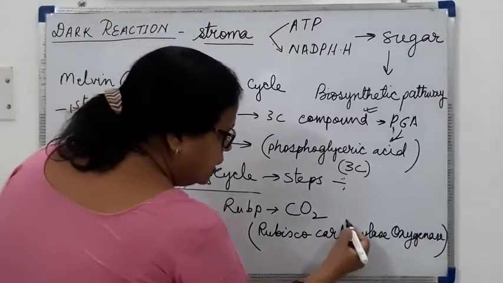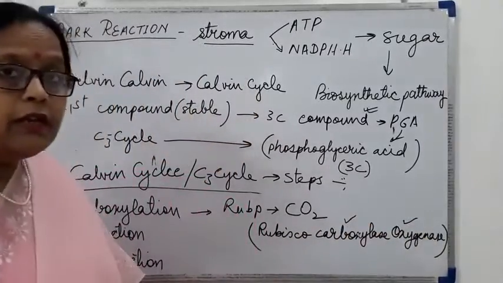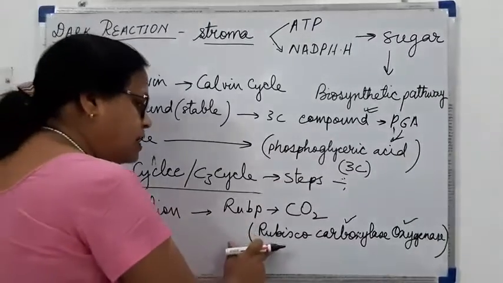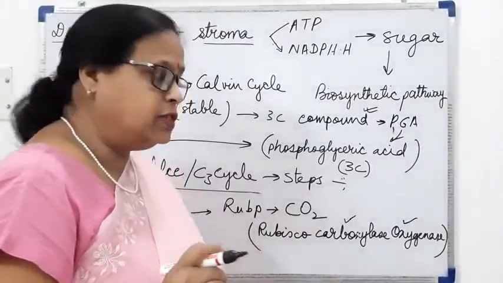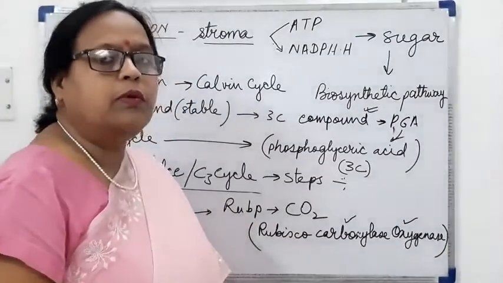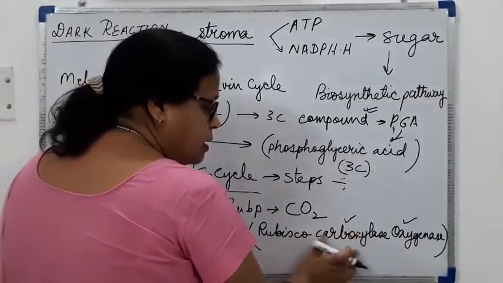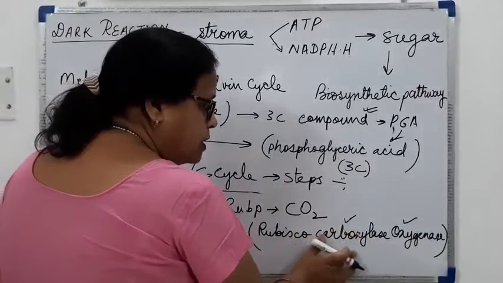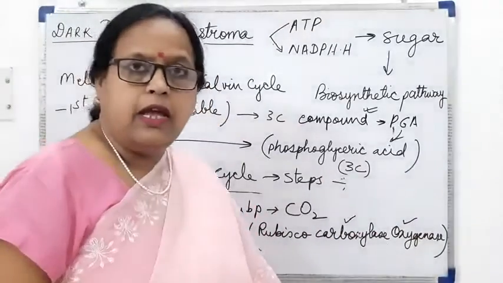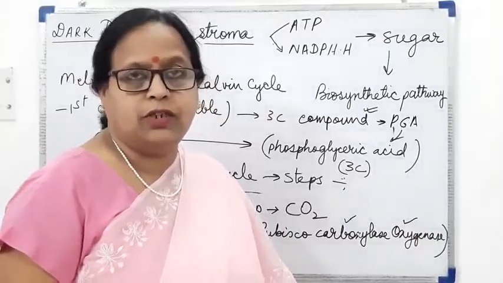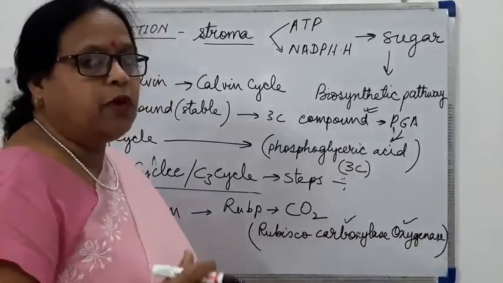Now you can see here these two words, carboxylase and oxygenase. This means that this enzyme catalyzes both types of reaction, that is the carboxylation reaction, meaning the addition of carbon dioxide, and the oxygenation reaction, meaning the addition of oxygen. So this is a very important enzyme.